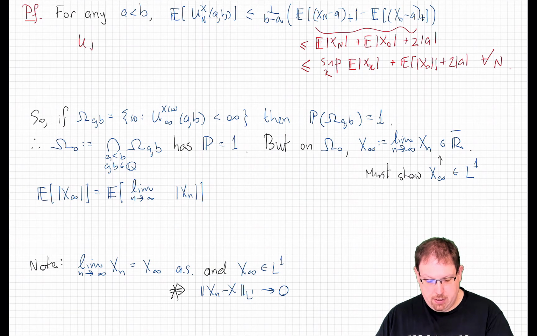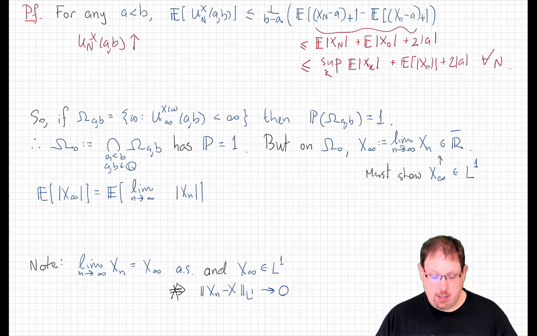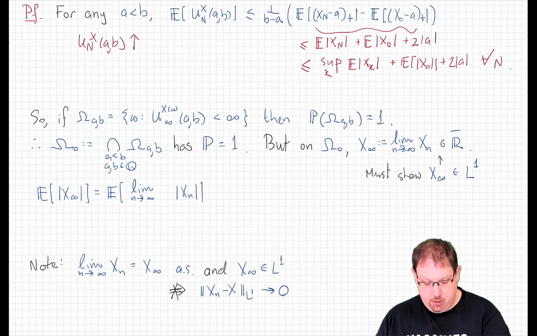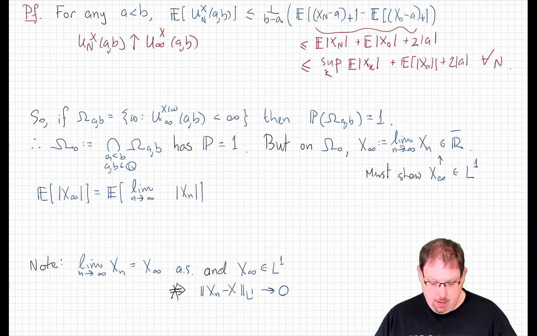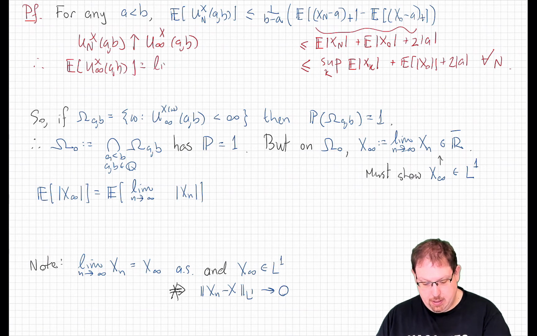And so that bound is finite. Now the sequence unx of a and b is a non-decreasing sequence, and so we know that it converges to a random variable u infinity, as we noted, which could be infinite in principle. But therefore, by the monotone convergence theorem, we get that the expected value of u infinity is equal to the limit, as n goes to infinity, of the expected value of unx.